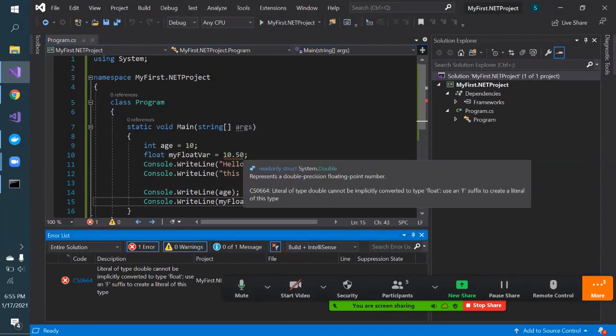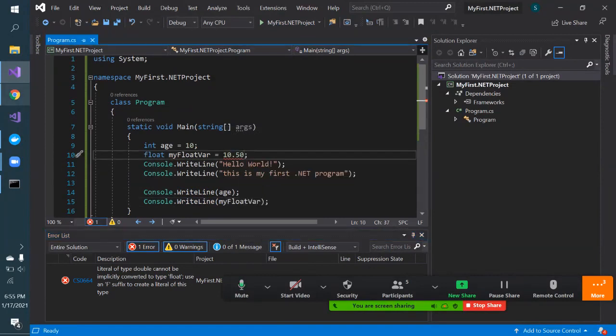So it is telling, actually, see in .NET, when you follow some tutorial, there is a type called float, double, decimal. There are different types. As I'm interested in creating float type, it is telling that implicitly it cannot convert into float. You should end that float number with F. So see, once I added that, the error has gone.